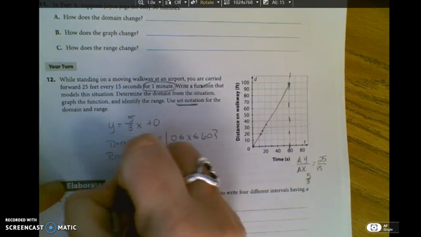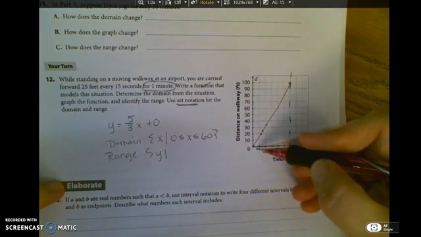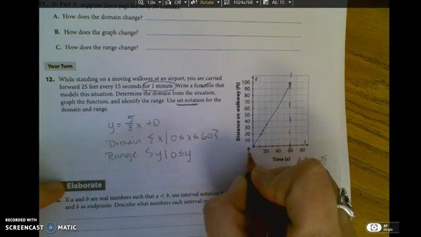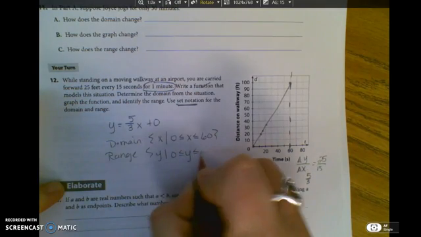Range for set is y such that. Remember, we move from the bottom to the top. So I'm starting at 0. I'm allowed to equal 0 for distance. And the highest distance I see is 100.